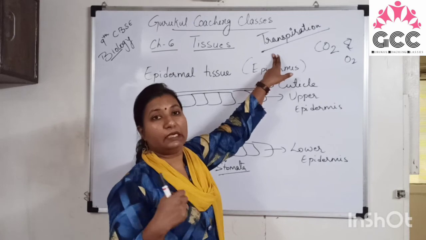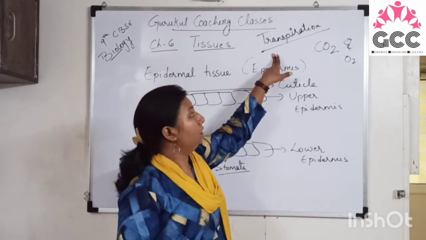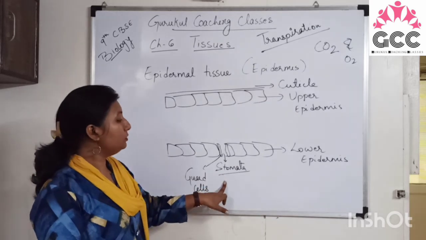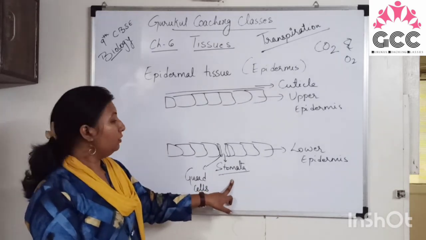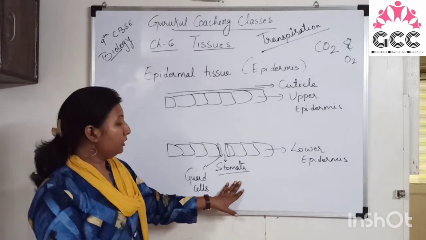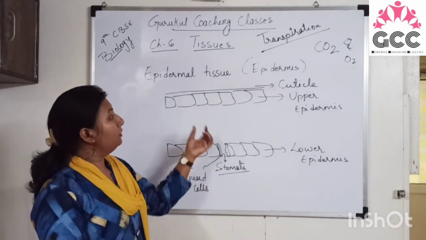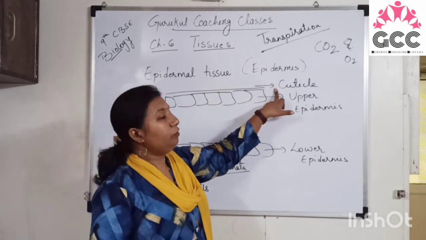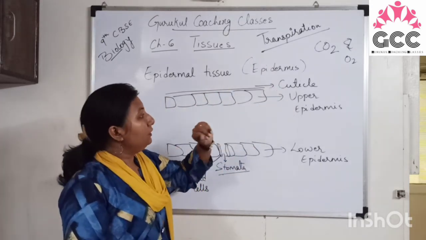It helps in keeping the plant cool, and also the surroundings. So stomata is the small opening which is present in the leaf, in the lower epidermis. The upper epidermis has a waxy coating which is made up of cuticle, right?